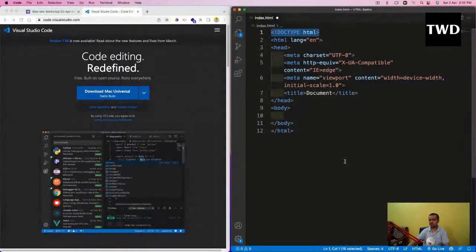The first thing you are going to see is the doctype HTML. What is this doctype HTML? Doctype HTML means it is HTML version 5. HTML, just like everything else, is governed by a committee known as W3C. Some of you might have heard about W3Schools. That is from them only. The full form is World Wide Web Consortium or something like that. I can never spell that word.